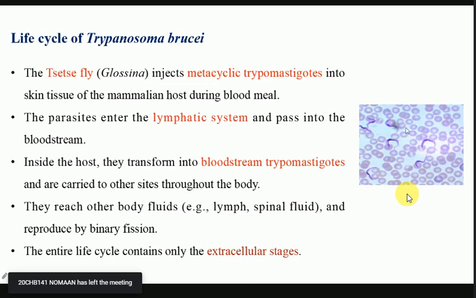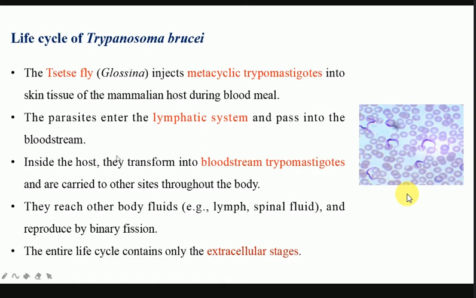All right, so they are present outside the cells, and from the skin tissue, these metacyclic forms transfer into the lymphatic system. All right, and then from the lymphatic system they arrive into the bloodstream. So the lymphatic system basically contains the metacyclic trypomastigotes.